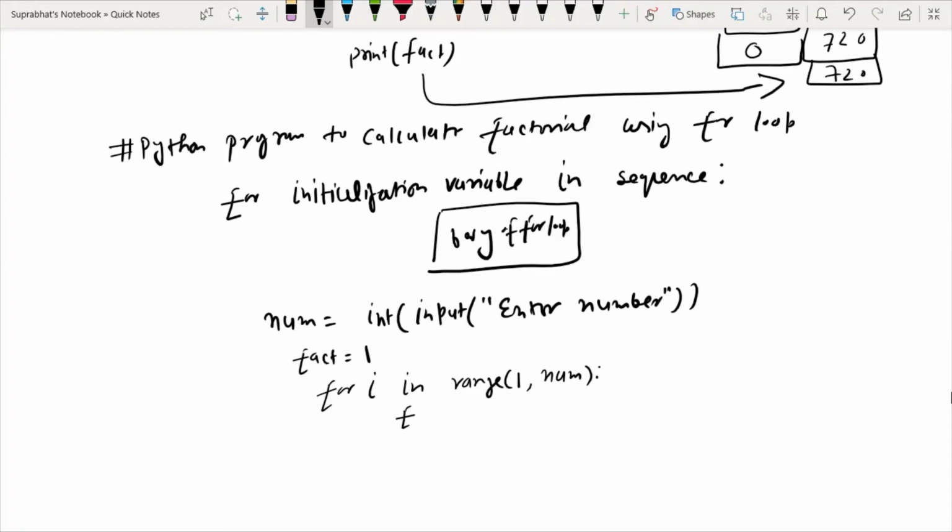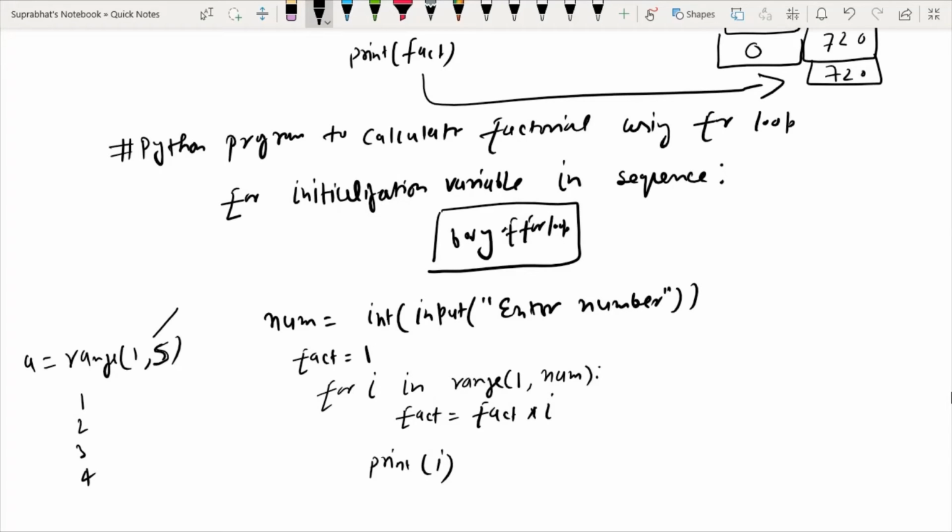Inside that I will write the same logic, fact equal to fact multiply by i, then print. But you notice that in the range data type, if I use range(1, 5), what will it print? It will print 1 2 3 4. 5 will not be included, 5 is excluded.